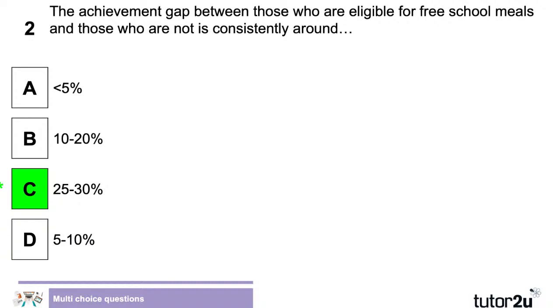But some of the other social groups that you might look at in terms of gender and ethnicity, you might find that textbooks published a few years ago, the statistics might not be up to date. Those do change from time to time, so it's worth keeping an eye on that. Okay, let's have a look at the next question.